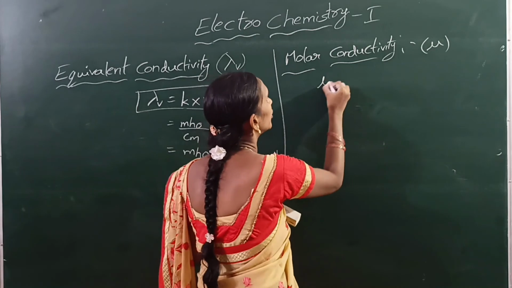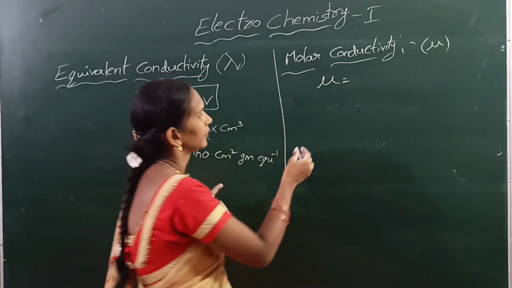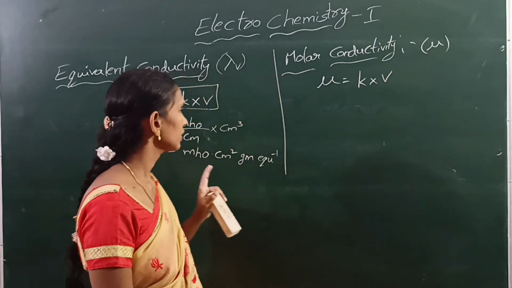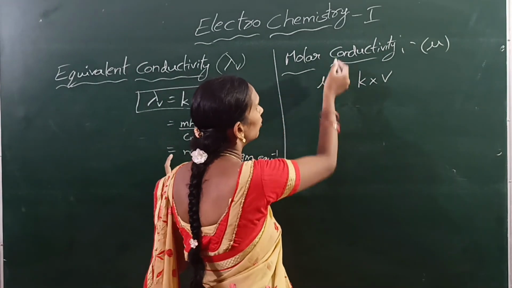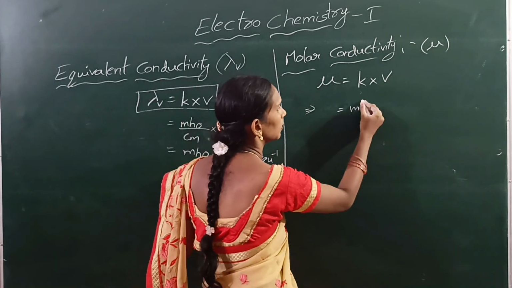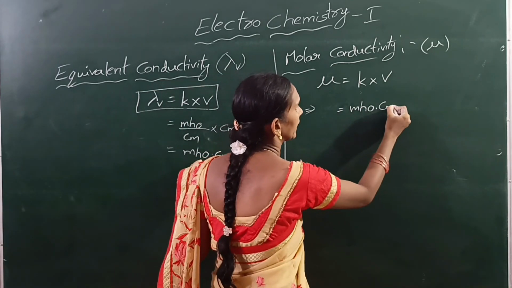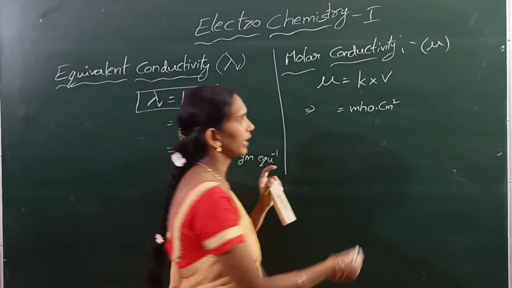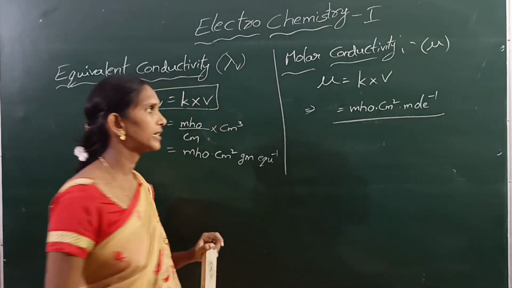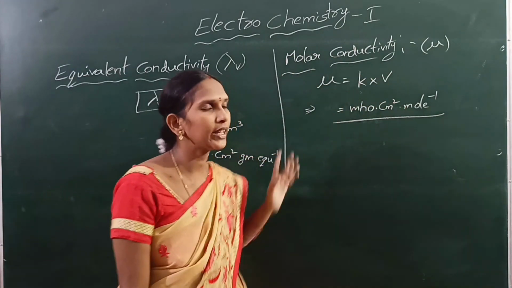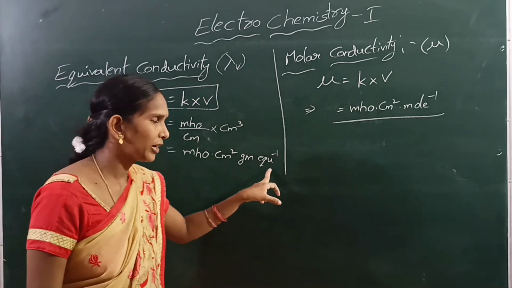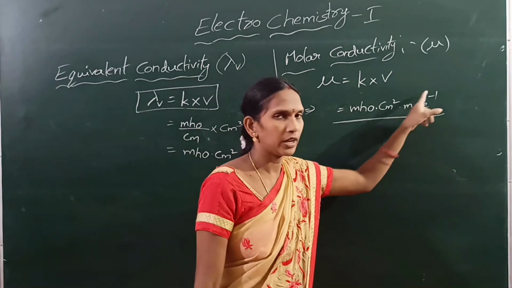That means mu is equal to kappa into volume. So the unit of the molar conductivity is mho into centimeter square into mole inverse. This is the unit of the molar conductivity. The earlier one is the unit of the equivalent conductivity. Here it is gram equivalent inverse, and here it is mole inverse.